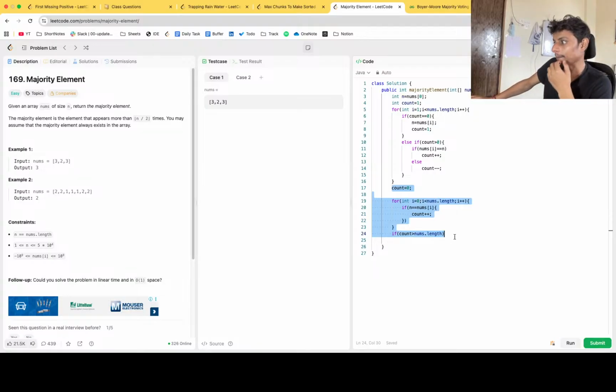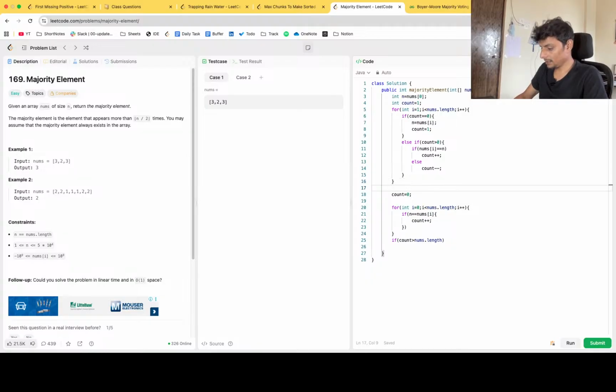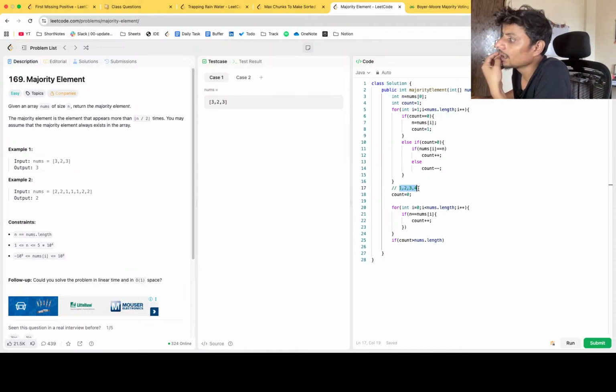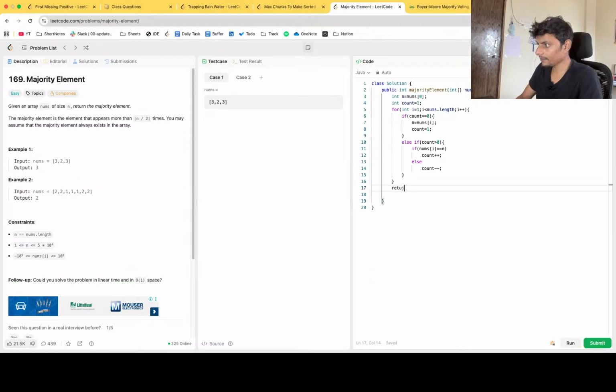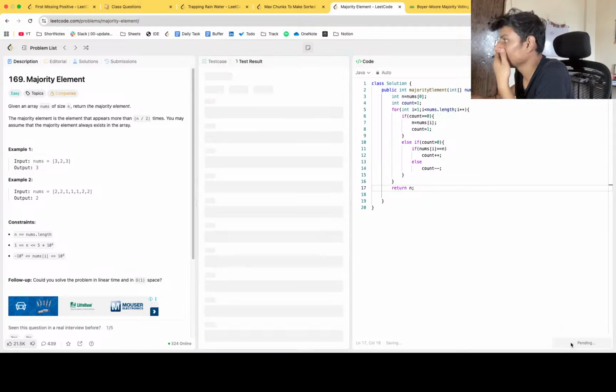Just for the example, you remember, I'll write the example 1, 2, 3, 4. Over here our n could come as 4 or 3 according to our algo, but there is no majority element, so we need to check if really 4 or 3, whichever comes through our algorithm, fulfills the condition. Over here we don't need to do this, we can just simply return n.